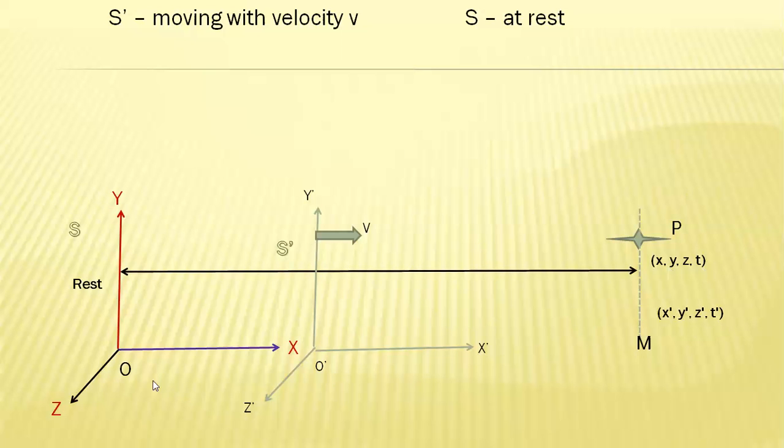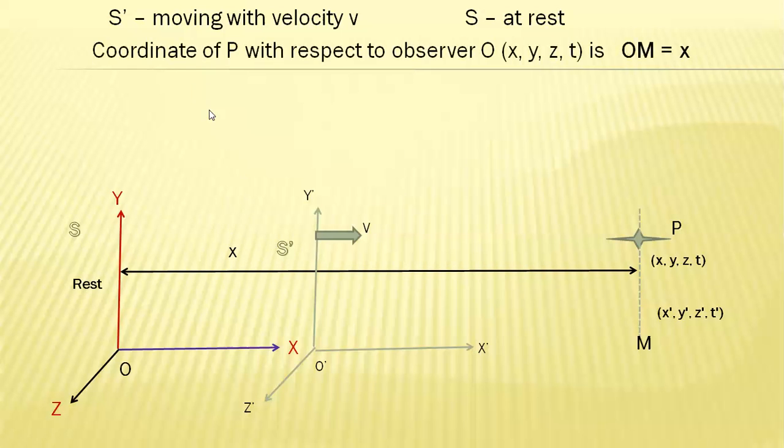Now, according to the observer O, because the particle is moving along the x-axis, the distance of the particle P along the x-axis is x. This is the distance of the particle measured by the observer O. The coordinate of P with respect to observer O is x, y, z, t, and distance OM equals x.